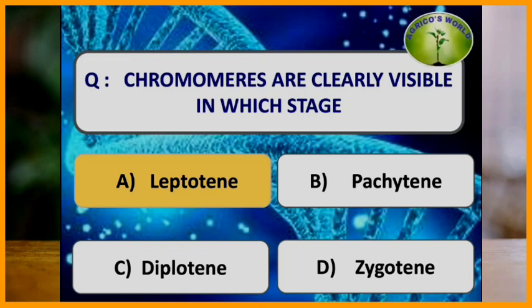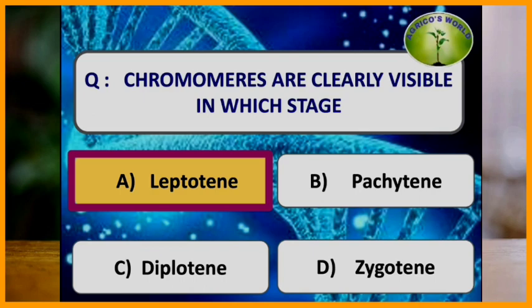Chromomeres are clearly visible in which stage? Chromomeres are the bead-like structures on the chromosomes and they are clearly visible in the polytene chromosomes, and that too they are clearly visible in the leptotene stage. So the answer is leptotene.